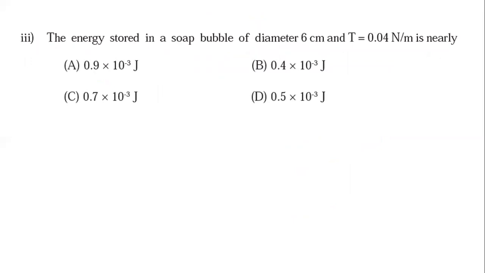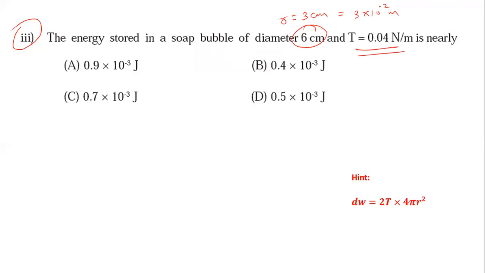Now next one, the energy stored in a soap bubble, diameter is given. You can find out radius by using that, and you can convert into meter. So this is in centimeter, so radius is 3 centimeter, 3 into 10 raised to minus 2 meter. Surface tension is given, and we have to find out energy.